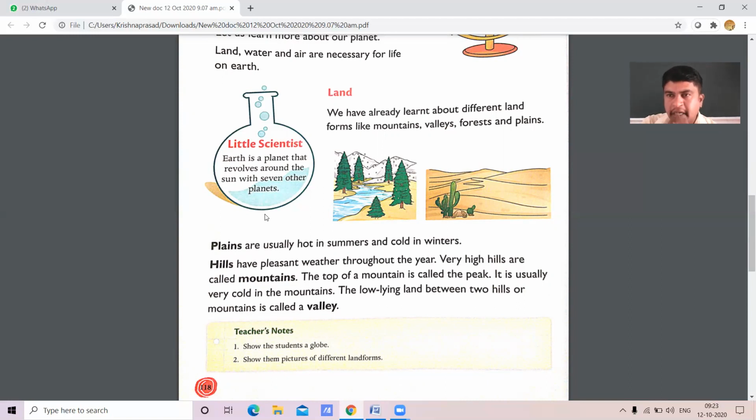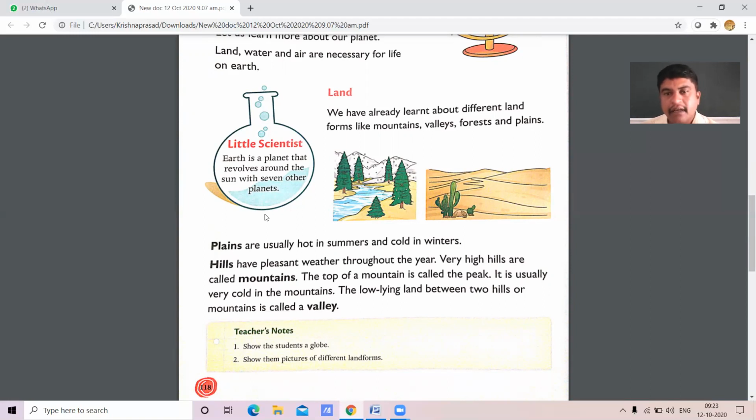But remember, in the month of April and May, it is very, very hot. Am I right, children? We cannot tolerate the hotness in the summer. That is why, children, for all the schools, holidays will be declared. Summer vacations will be declared in the months of March, April, May.